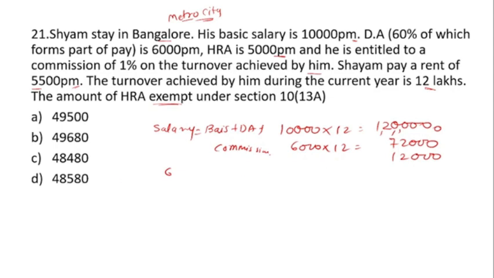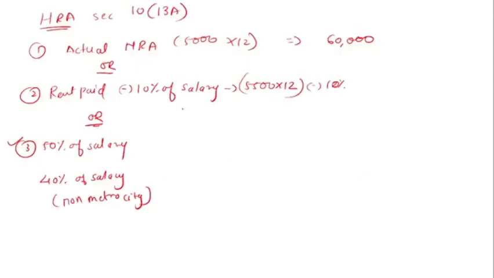Okay, so in this we will total this. So here, rent paid 5,500 multiplied by 12, and that is 66,000.